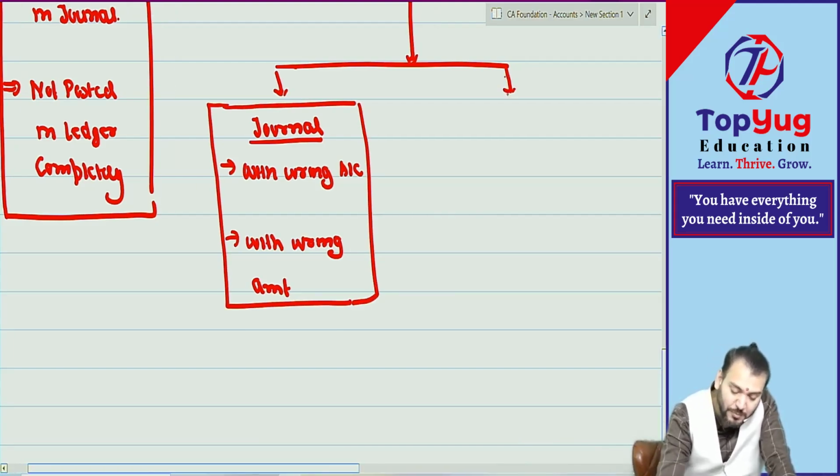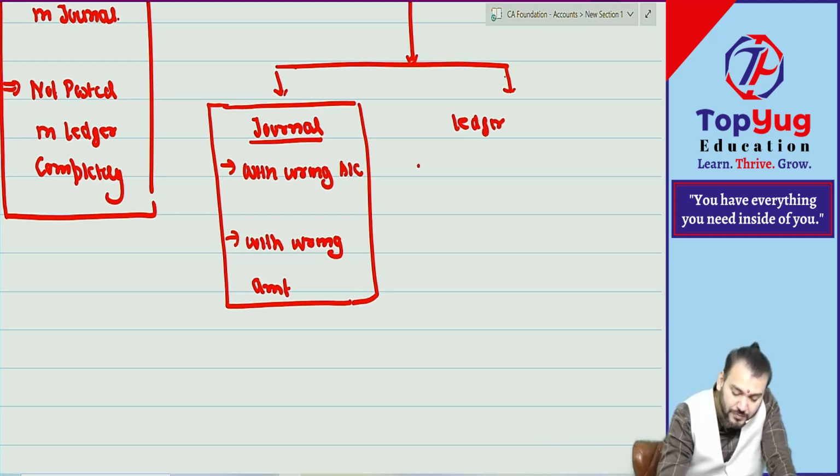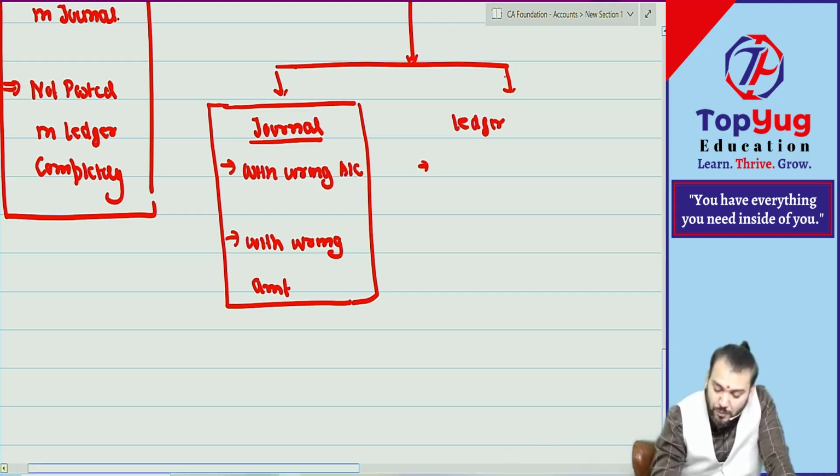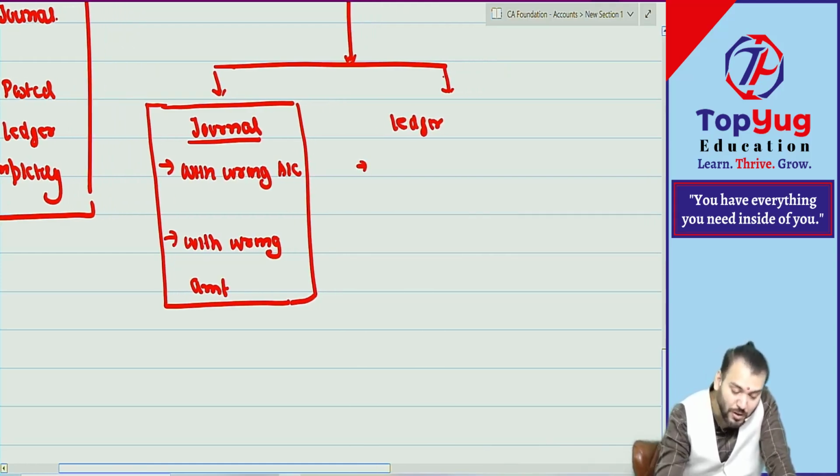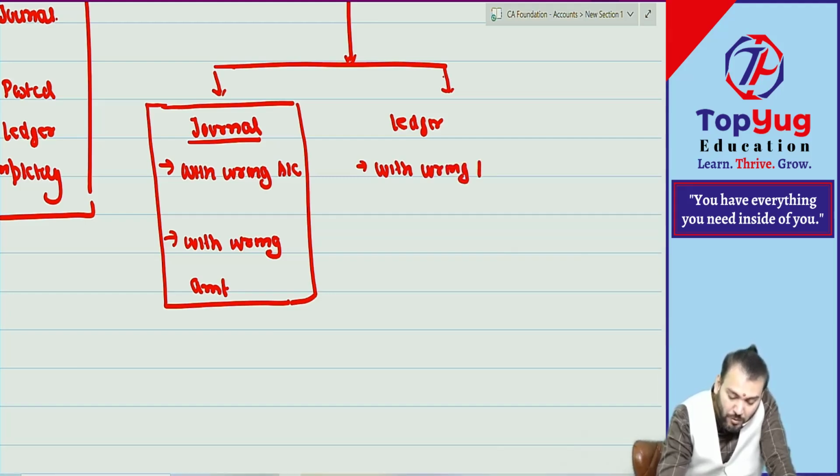In ledger, what can be the mistake? Tell me. Can I say posting can be done but with wrong amount? You have done posting but with wrong amount, or you have done posting in wrong account, or you have done posting in what?